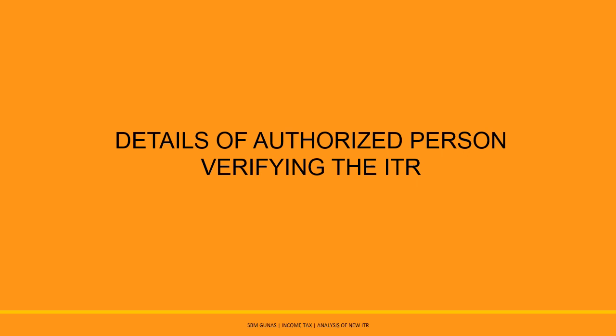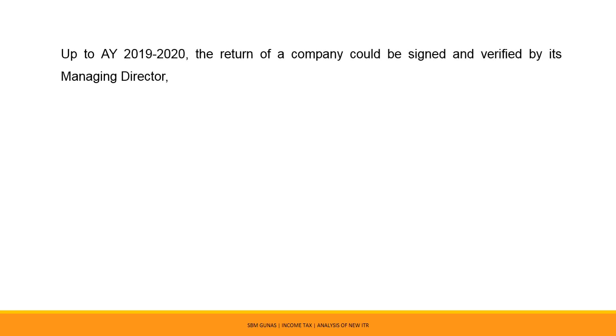Details of the authorized person verifying the ITR of company to be furnished. Up to the assessment year 2019-20, the return of a company could be signed and verified by its managing director. However, if for any unavoidable reason the managing director is not able to verify the return, or where there is no managing director, the return may be verified by any director of the company.